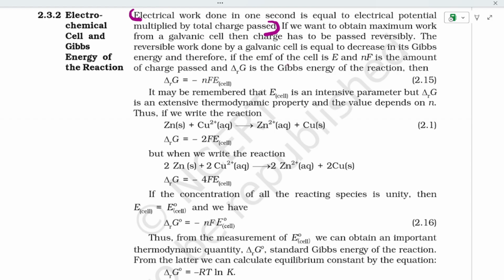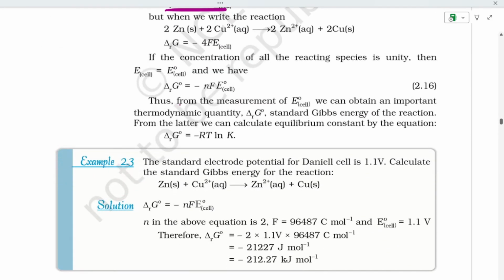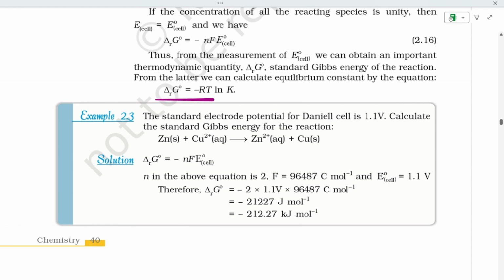Therefore, if the EMF of the cell is E and nF is the amount of charge passed, then ΔrG, that is the change in Gibbs energy, gives ΔrG = minus nFE cell. Now the reaction can be written as Zn + Cu2+ gives Zn2+ + Cu. Now the states are also changed, you can observe. Now the value ΔrG° will be equal to minus RT ln K.